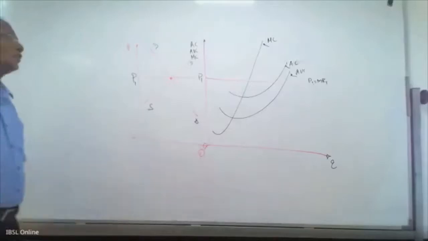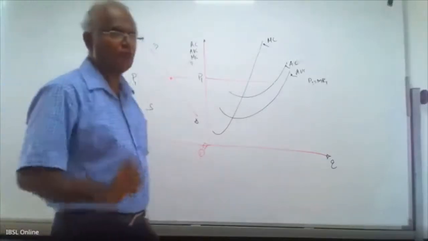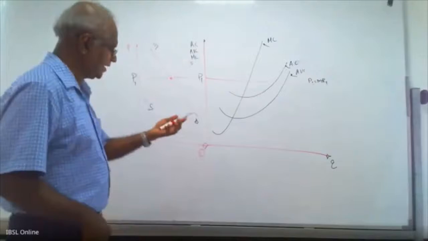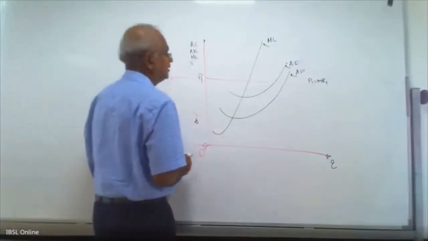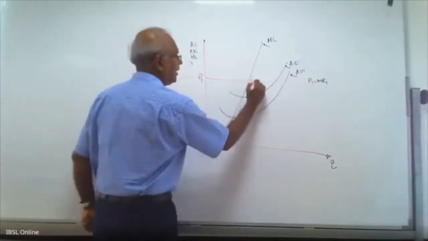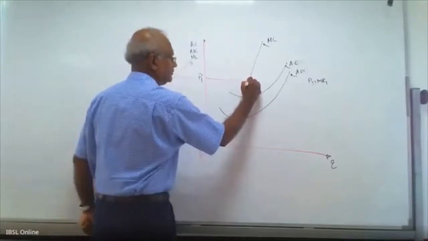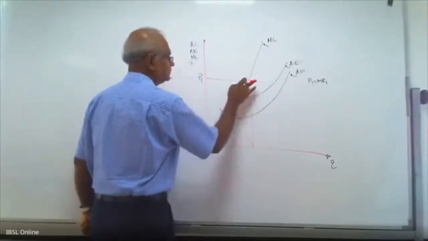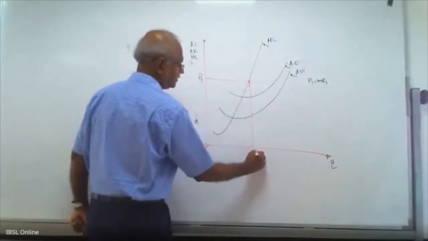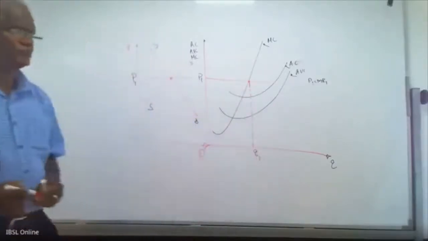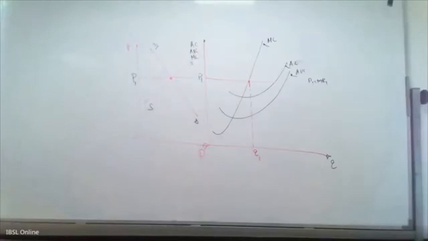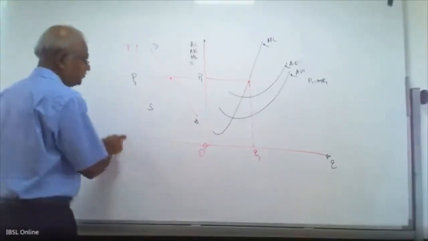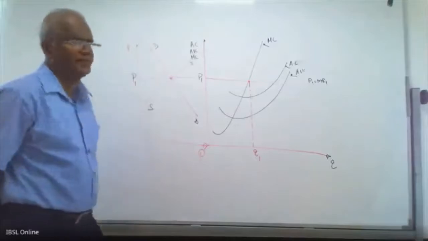Now what will happen? What is the profit maximizing output? Profit maximizing output is shown by this point, MR equals MC. That is the profit maximizing output. Take down that Q1. Profit maximizing output is Q1. Take down this demand curve, market and the firm.